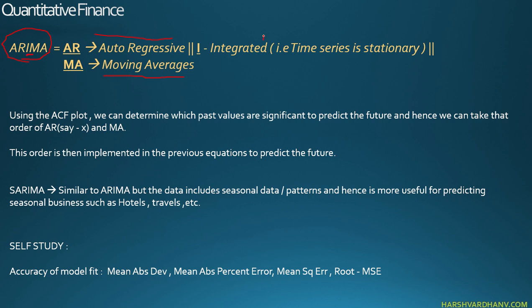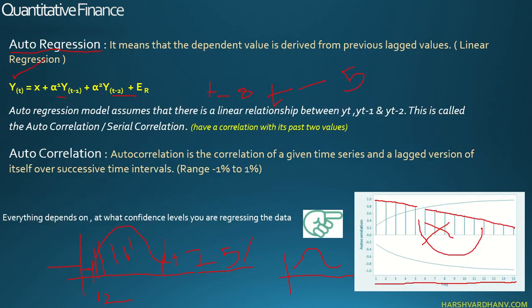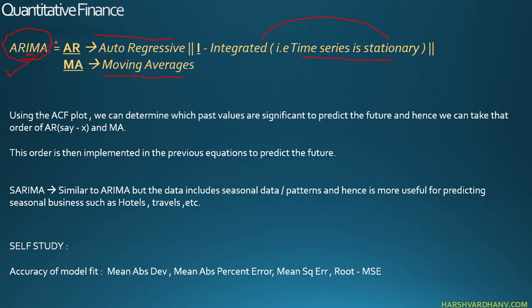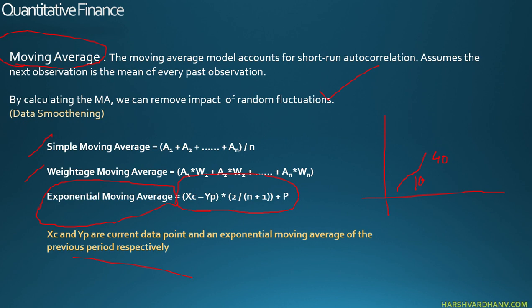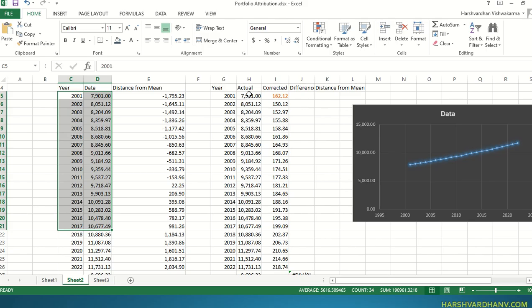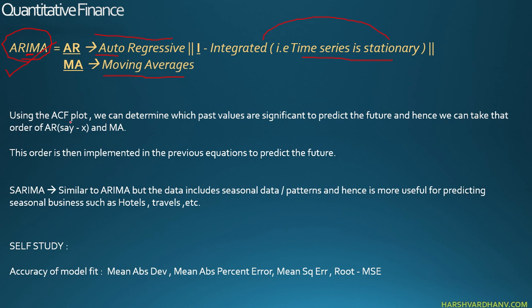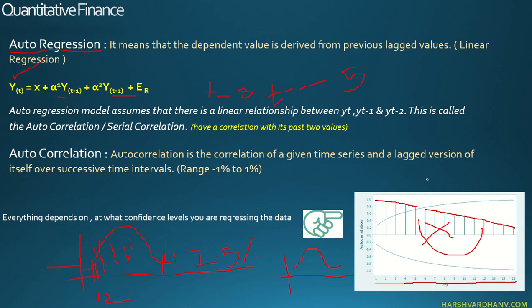So I is for integrated, that the time series is stationary. Going back to the first slide, the very first requirement is the time series has to be stationary. Otherwise, you cannot use an ARIMA model, right? So this is the breakdown of the ARIMA: auto-regressive, moving averages, and integrated. That means the time series is stationary or the time series has been differenced. Like we had taken the difference of the values, right? Over here we had taken the difference of the values, current minus previous. The time series is differenced or is integrated. Now over here, I forgot to tell you one thing. This is the ACF plot, which is auto correlation plot, right?